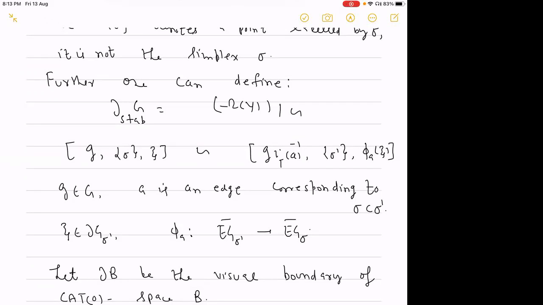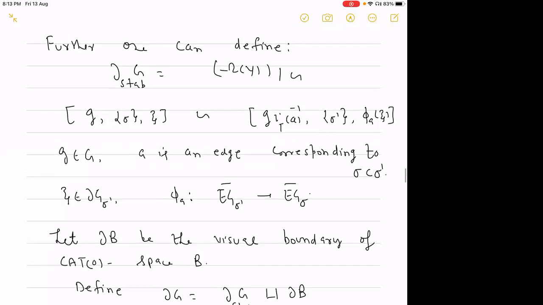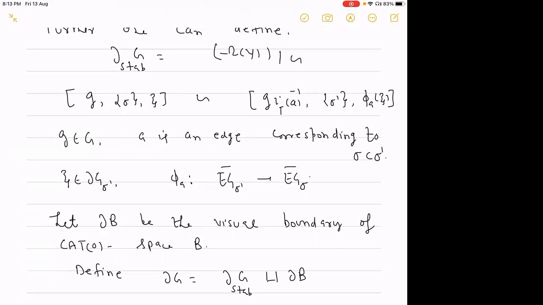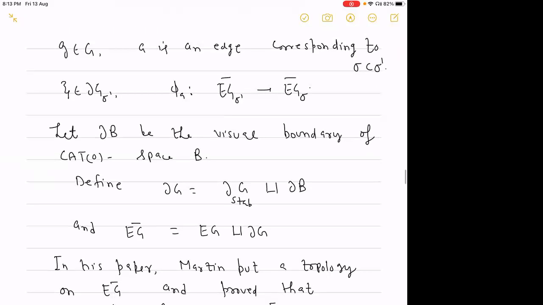So we will identify like this. We have this space which I will denote by del stab G. Since we are assuming it is a CAT(0) space universal cover, corresponding to this space we have the visual boundary, which I will denote by del B. And finally, we define this space del G, which is the disjoint union of del stab G and the visual boundary of the CAT(0) space.